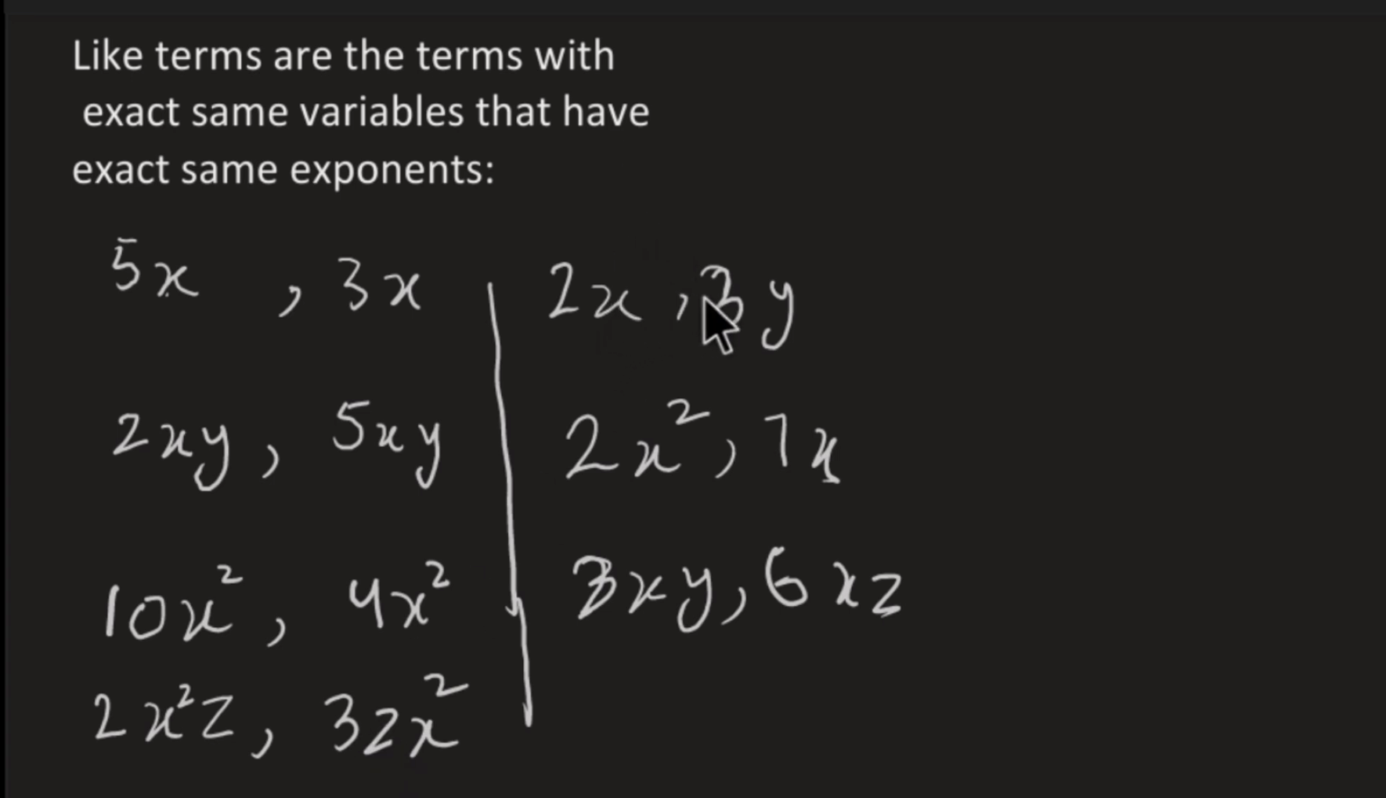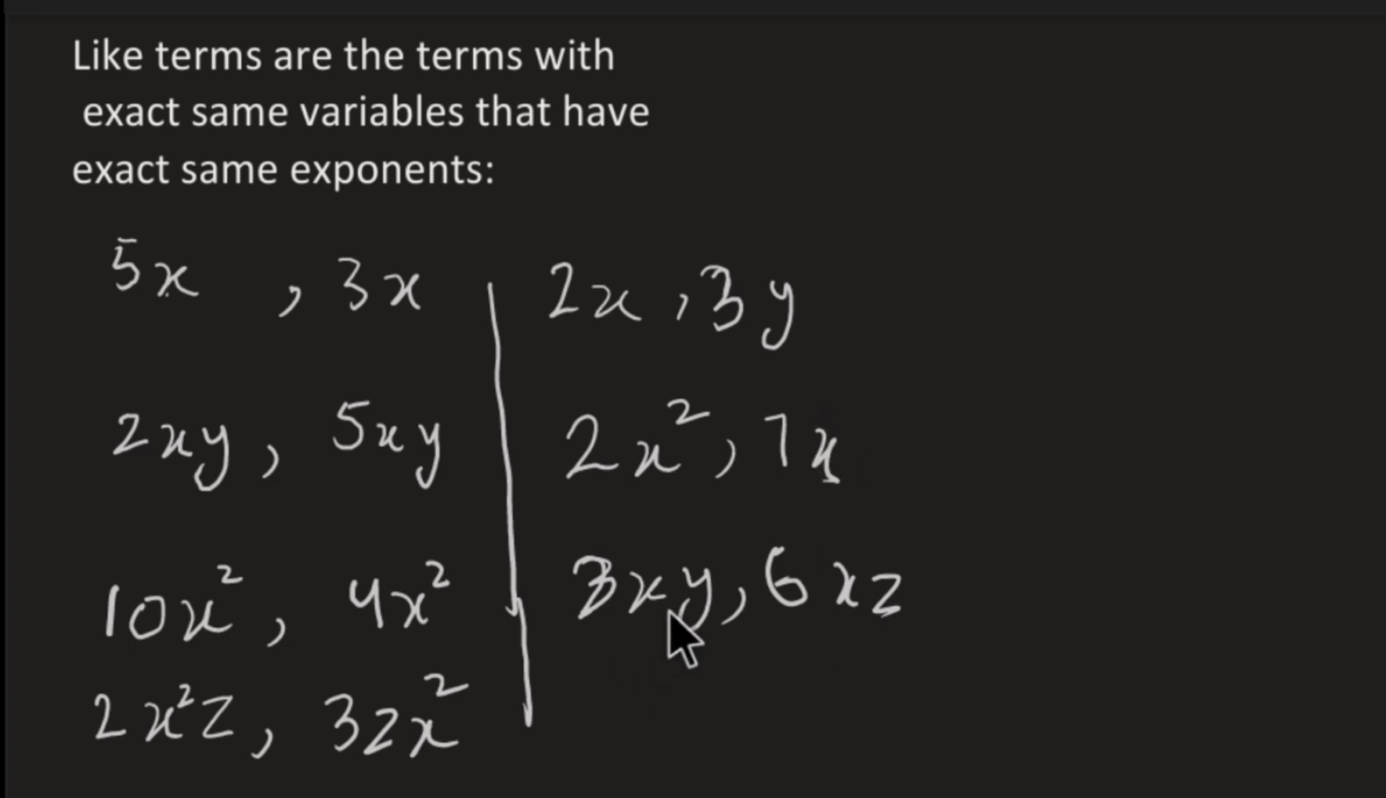These terms are not like terms because in 2x and 3y, the variables are different. Here variable is x, here the variable is y. Here these two terms are again not like terms because of the exponent. Although variables are same, the exponents are different. Its exponent is 2, its exponent is 1.